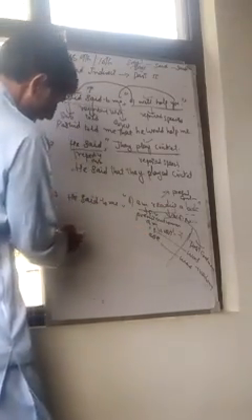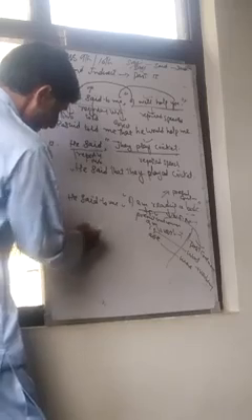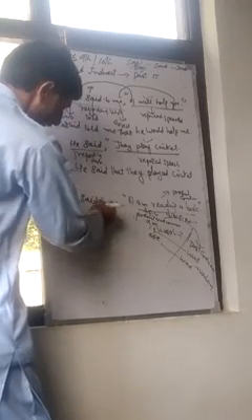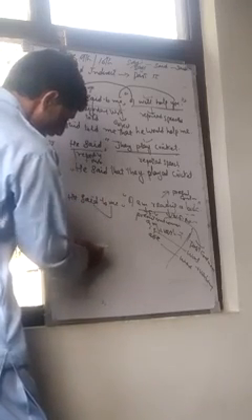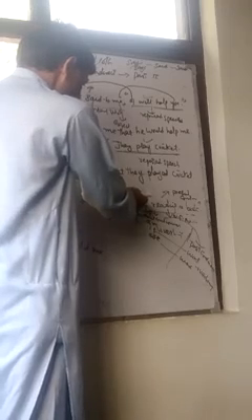Dear students, you see here, he is followed by an object, so said can be changed into told. He told me, and here is the use of I, which we change according to the subject.